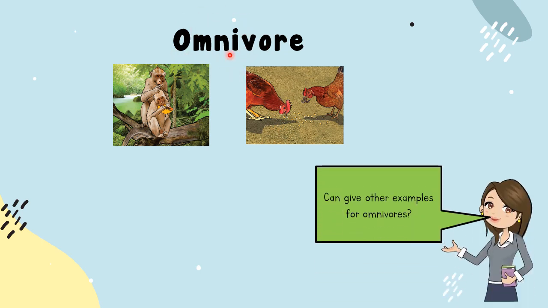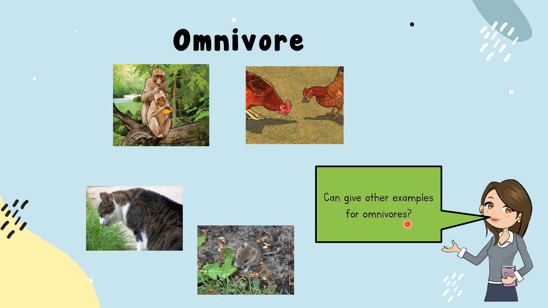Therefore, both animals are omnivores. Can you give other examples for omnivores? Cat and rat are omnivores because these two animals eat both plants and animals.